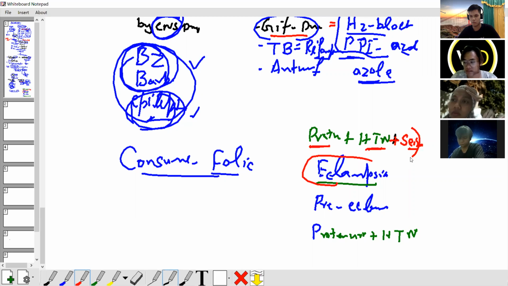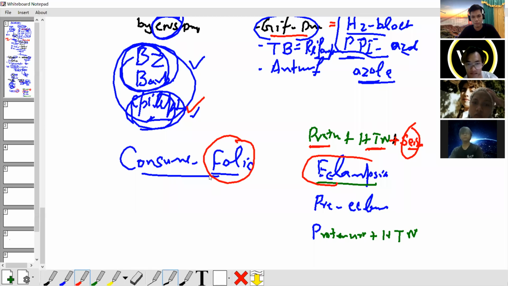To control seizure, we need to use anti-epileptic drugs. Done. So, which drug can we use for seizure? If the mother has an epilepsy history and has now conceived, and she is still using an anti-epileptic drug, what happens? Because these anti-epileptic drugs consume folic acid, there is a deficiency of folic acid.